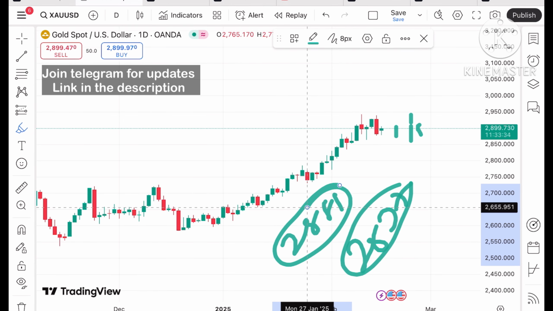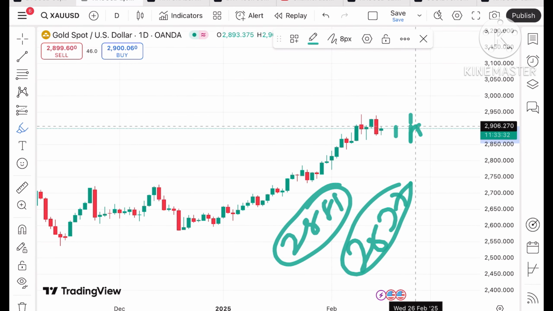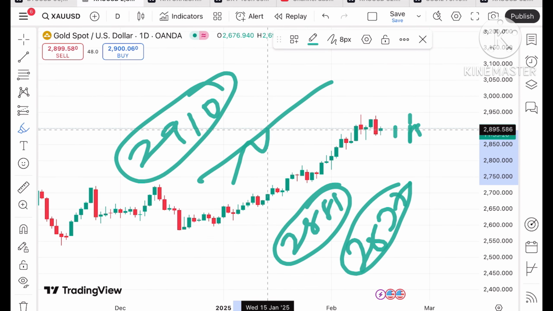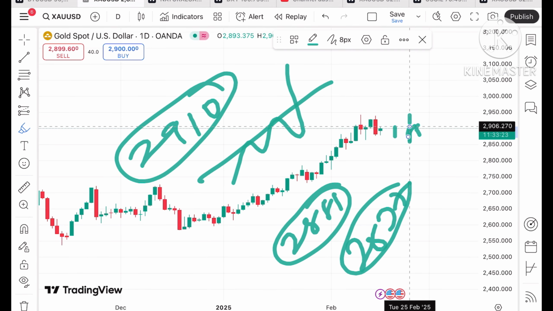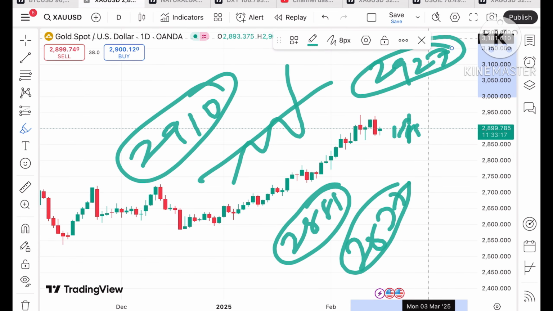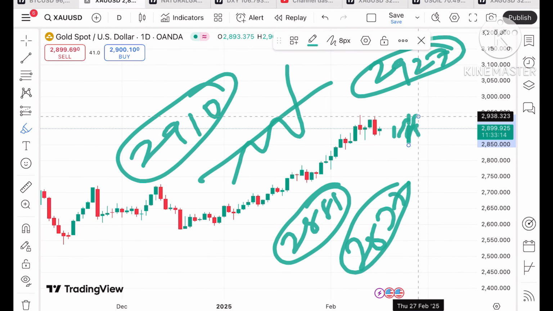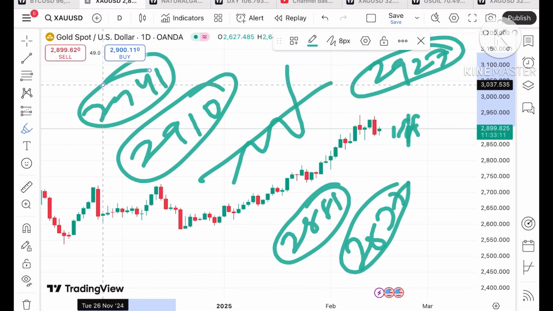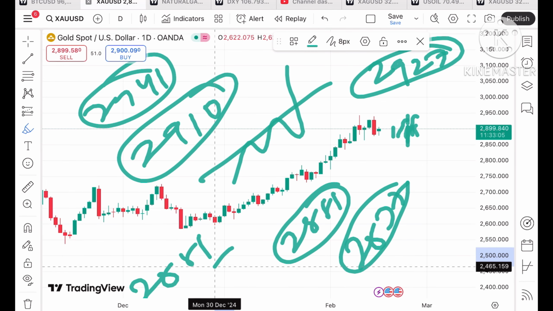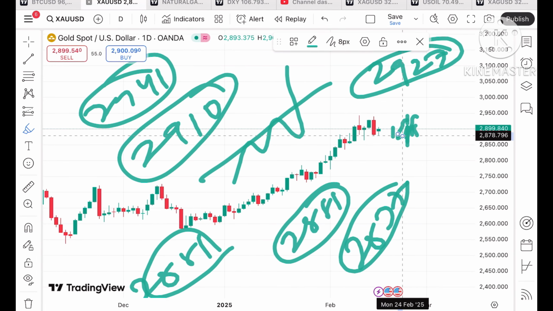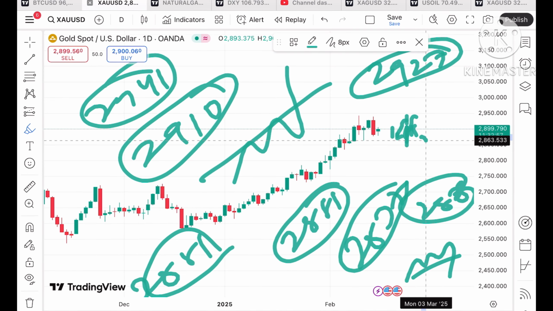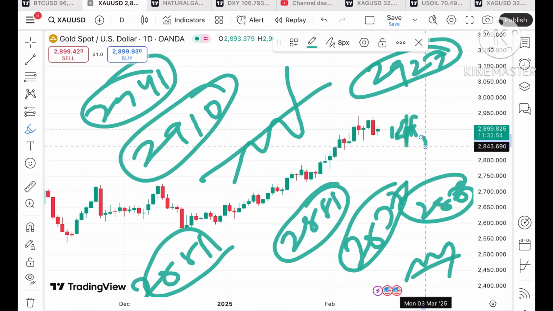Chances can be high that if the price keeps moving above this particular level, there is a probability that it can cross a level of $2910 because that is already being tested. So chances are high the price will cross this level and go towards $2927. And if that sustains, we will see that it can cross a level of 2941 and then further upside movement. But if the price starts coming below a level of 2881, then there is a probability that it will move below today's low, that is $2878. Because this support is already weak, chances are high it will move towards 2865 and then further low we can see.